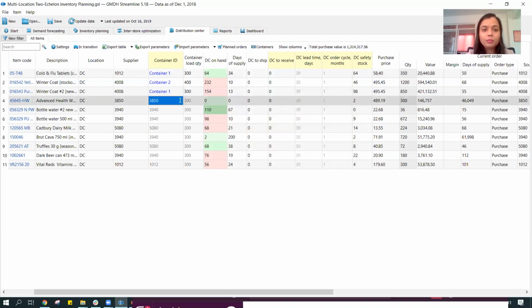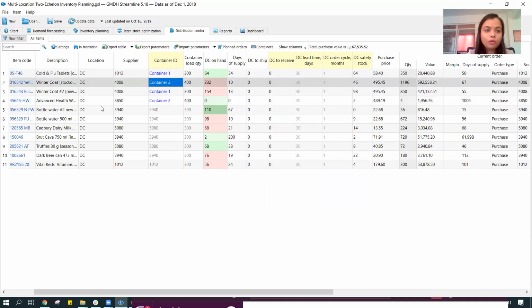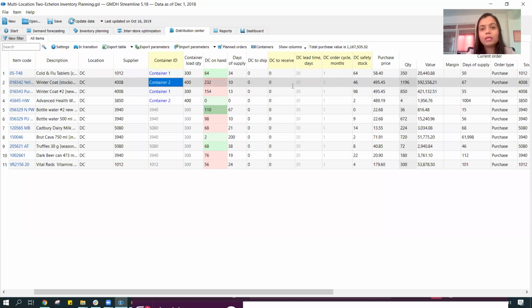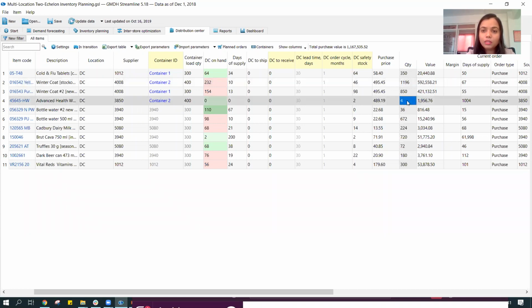And I can then specify over here. I can tell the system that for this particular item, I'm going to use container two because it requires a special container. So in that case, I have used two containers, and container two has a capacity of 400 units. So 400 into 3 is 1200, and you would notice that for container two, the requirement for the first product is 196 units, and for the second product it is 4 units. So the total is going to be 1200.